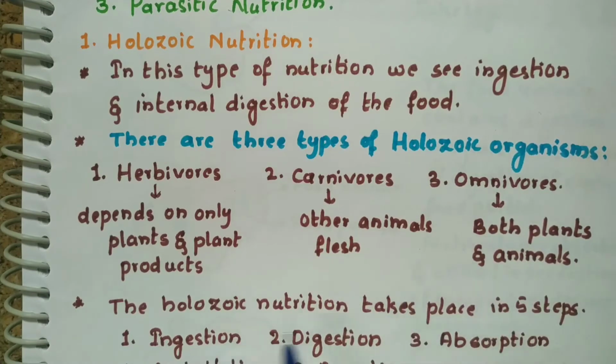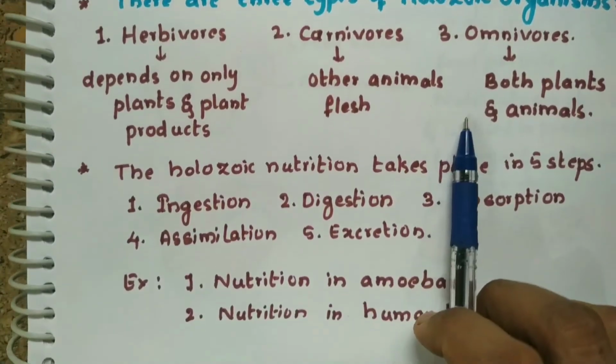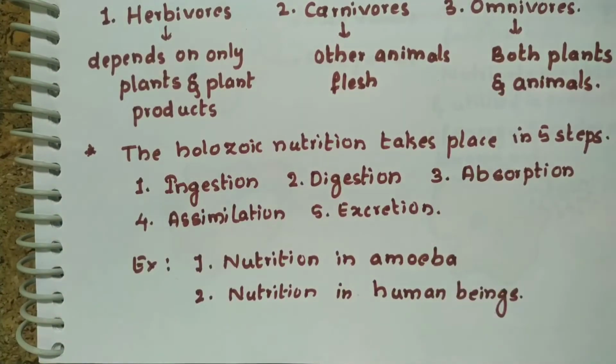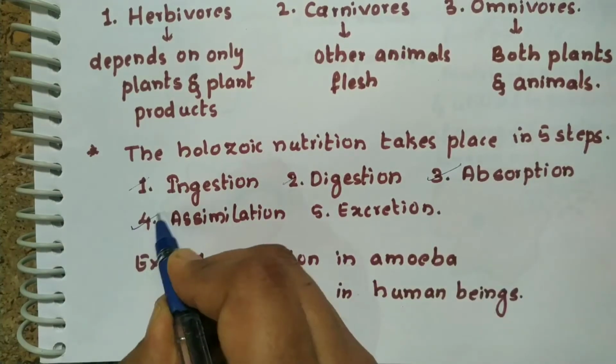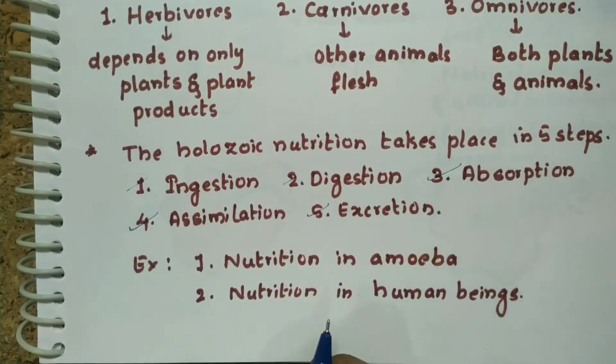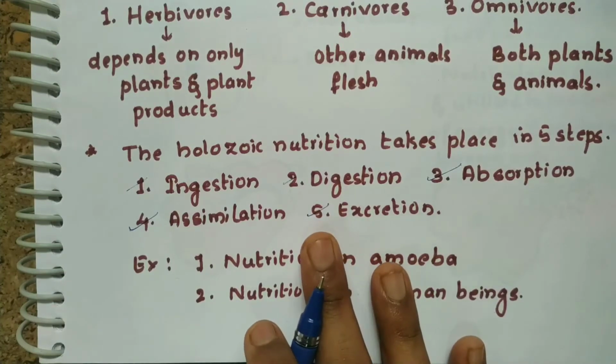The holozoic nutrition takes place in 5 steps. We are taking the example of amoeba and human beings. When we take the example of human beings, the digestion occurs in 5 steps. What are those 5 steps? Ingestion, digestion, absorption, assimilation, excretion. So we will study them one by one.